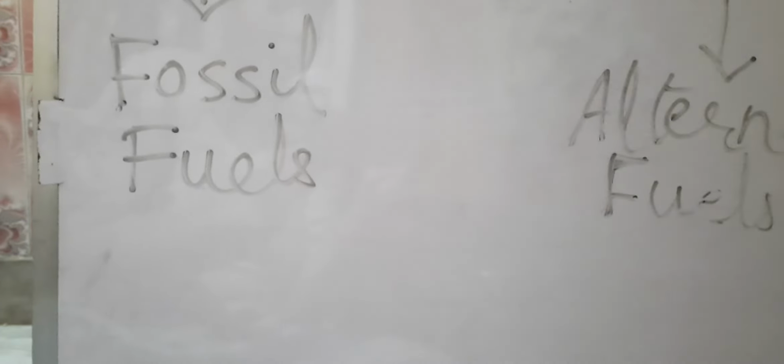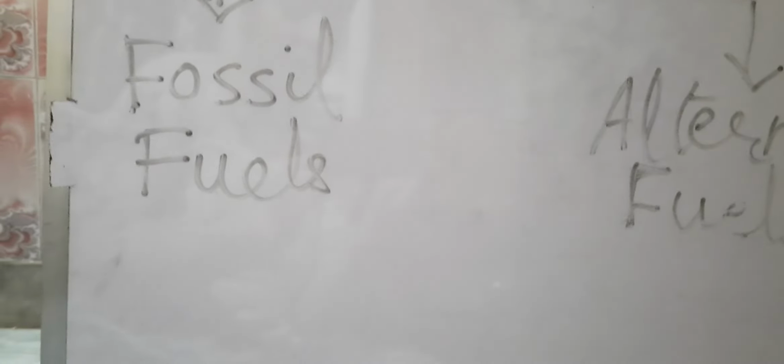And what is used in aeroplanes? Do you know the name of that fuel? That fuel is known as aviation turbine fuel, or the short form is ATF. Aviation turbine fuel. It is used in aeroplanes, and that is also obtained from petroleum.